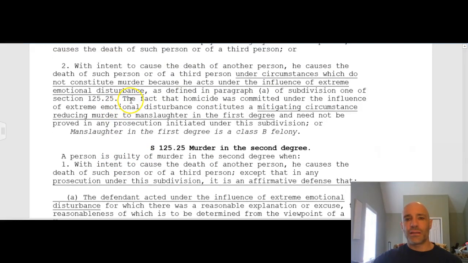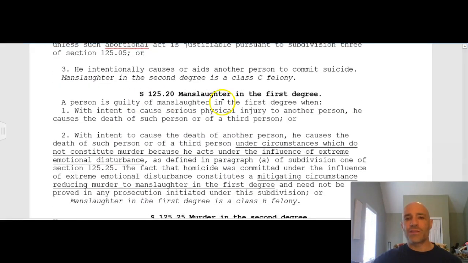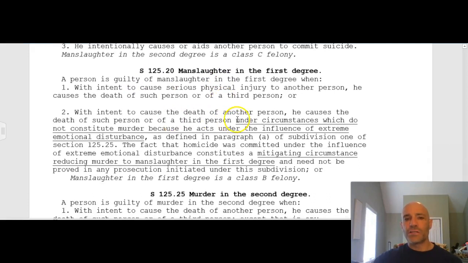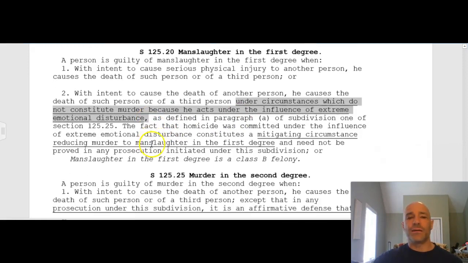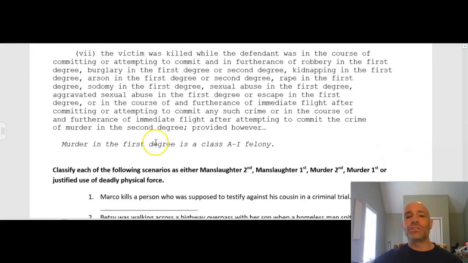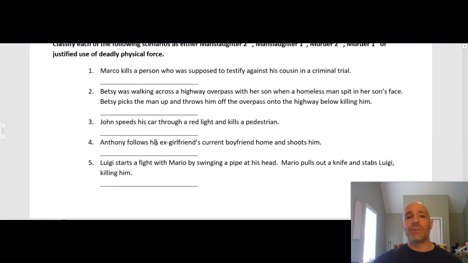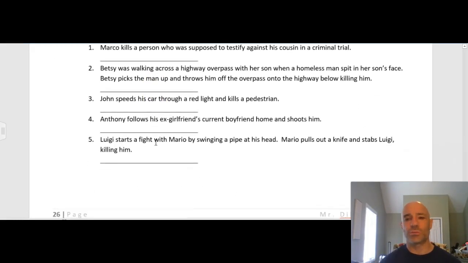But I also think that you need to consider manslaughter in the first degree because of the mitigating factor of extreme emotional disturbance, right? We went over this, that you could argue that she is not acting in her right mind, right? Betsy's son, a homeless person just spit in her son's face. She kind of lost her mind and just pushed this person over a bridge. It could be argued in court.